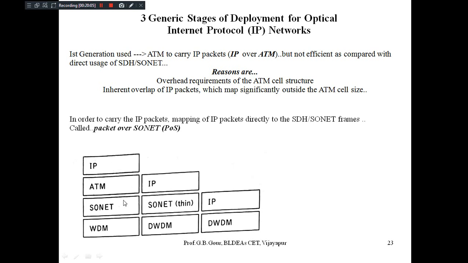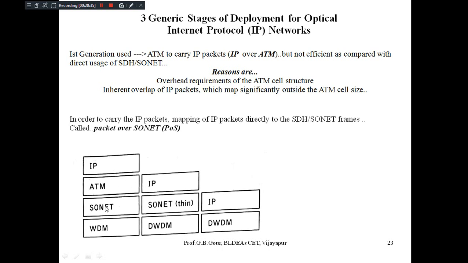But we know that ATM carries the overhead of headers and bit stuffing, and moreover IP packets overlap with this, which reduces the efficiency of transmission of packets. The overhead requirements of the ATM cell structure and the inherent overlap of packets which map significantly outside the ATM cell size are mainly responsible for not going for this one.